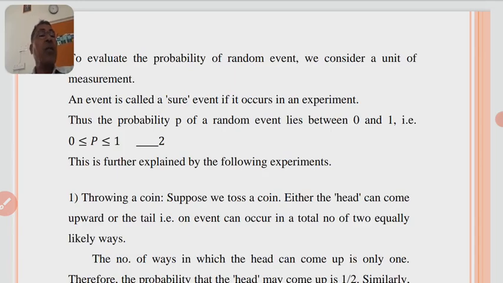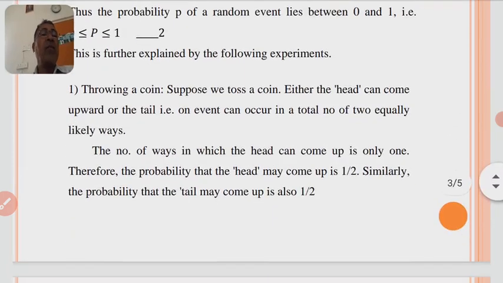Now, the first experiment is tossing a coin. Suppose we toss a coin. When we toss a coin, we get head up or tail up. Either the head can come upward or the tail can come upward. That is, an event can occur in a total of two equally likely ways.